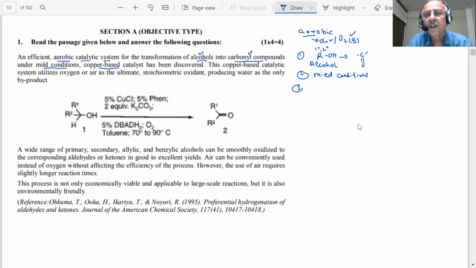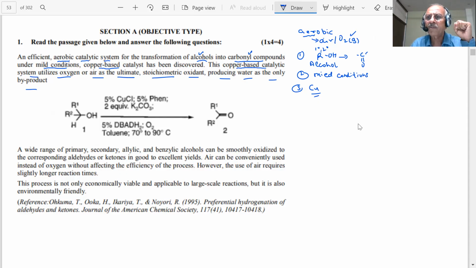Important point. Third point. Copper based catalyst has been discovered, student. You already are aware of a reaction of alcohols with copper. In the alcohol chapter, you have seen copper. What did the copper do? Copper converted alcohols into carbonyl compounds, aldehydes and ketones. There was a hot tube of copper, on that vapors of alcohol were passed. Is that basically a research paper? A new catalyst has been formed. The copper based catalytic system utilizes oxygen or air in the ultimate stoichiometry, oxygen producing water as the only byproduct.